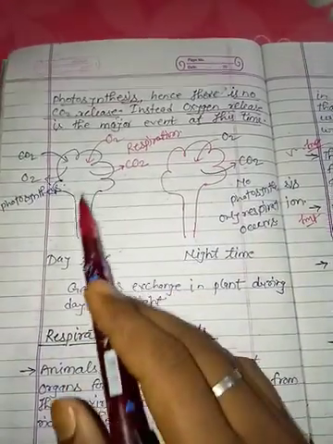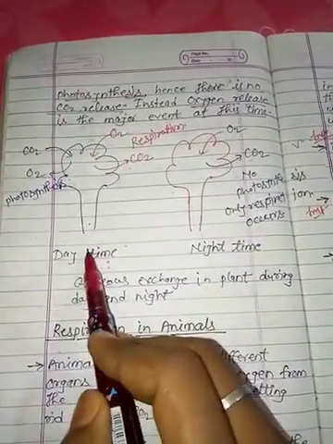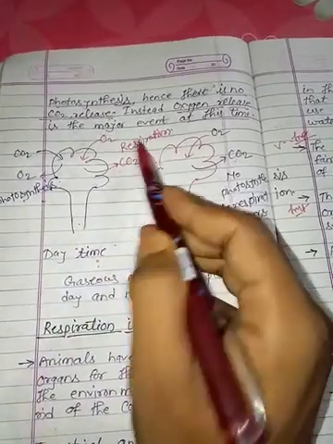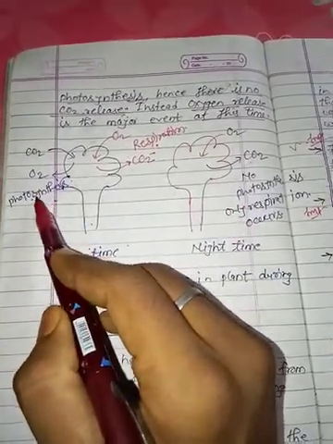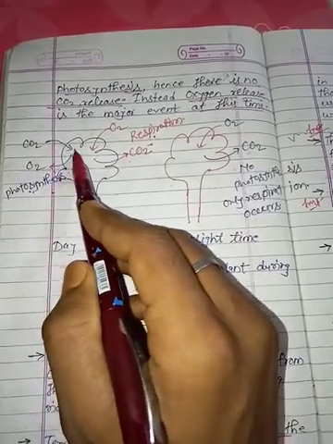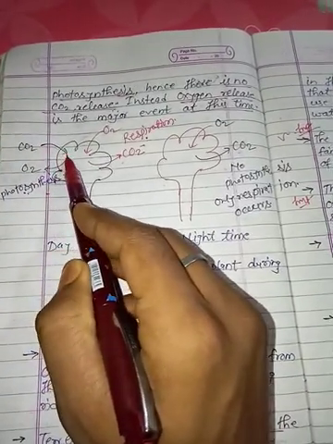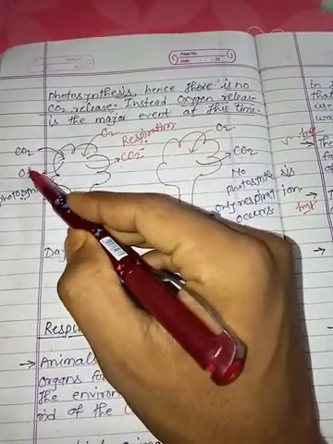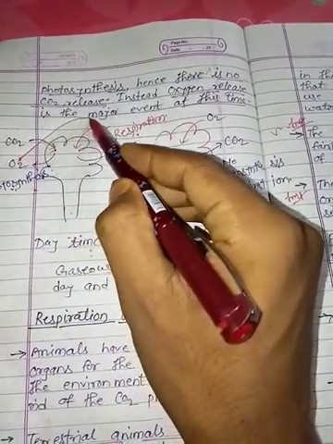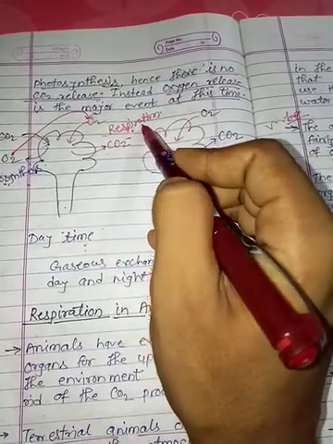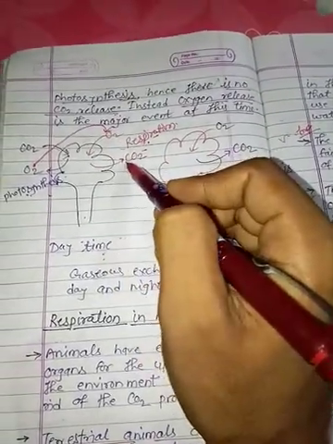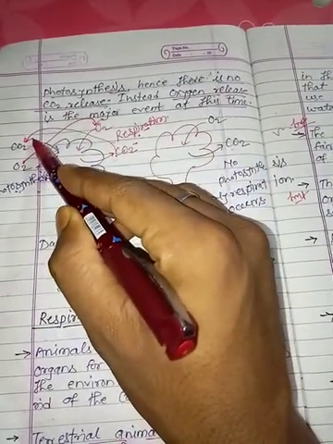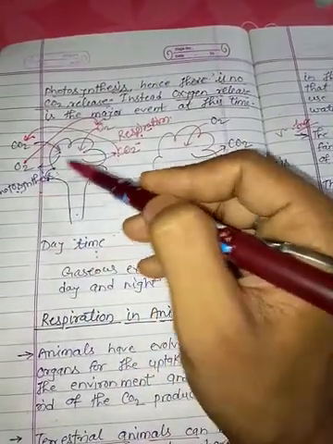So let's discuss that during the daytime, photosynthesis and respiration both occur. In the process of photosynthesis CO2 is needed, which is taken from the atmosphere, and O2 is released. Some of that O2 is utilized for the process of respiration, which then releases CO2, and that CO2 is used for photosynthesis.